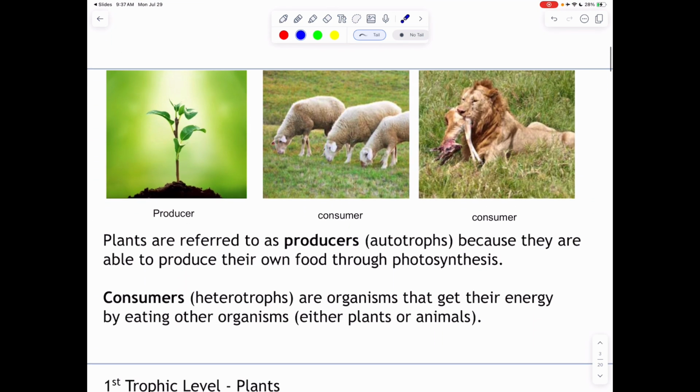All right, so we can divide most members of an ecosystem into, are they producers, are they consumers, or are they what we call our secondary consumers? Plants are going to be our producers. They're autotrophs because they are making their own food. Very important. Our consumers are heterotrophs. They have to get their energy by eating other organisms. Our plants are our base for all of these trophic levels and for our food webs.